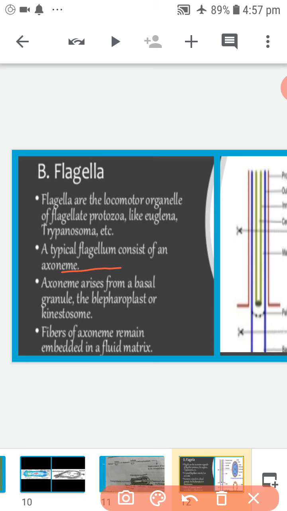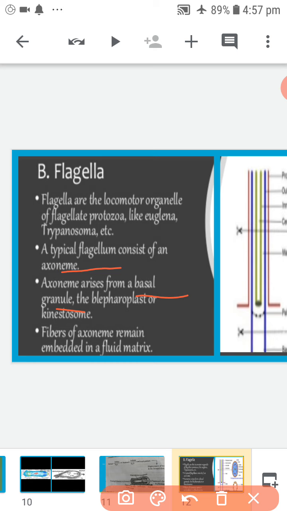The axial filament originates from a basal granule. The basal granule is connected with the nucleus by a root-like structure called rhizoplast.